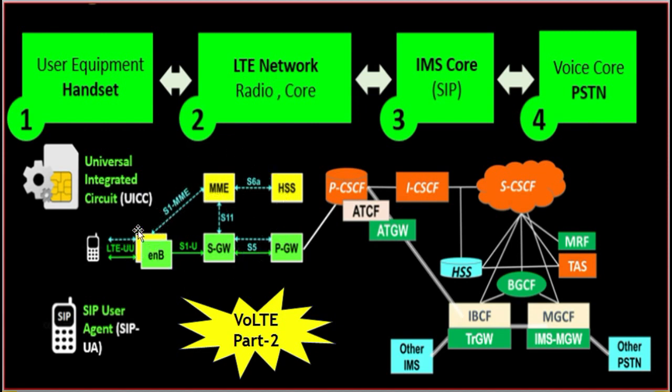I already discussed the LTE core parts in the 4G architecture video, and in VoLTE part 1 I discussed P-CSCF, I-CSCF, S-CSCF and their functioning. Today we will learn about ATCF, ATGW and many more components and their functioning.